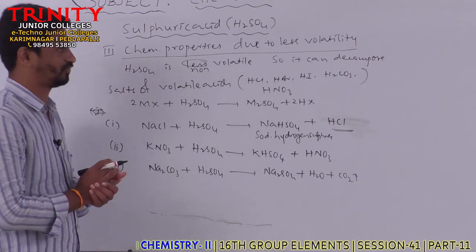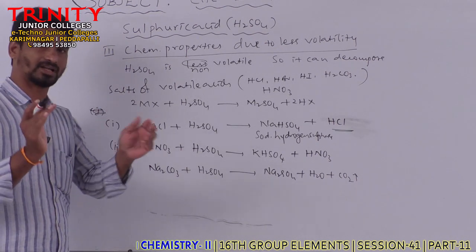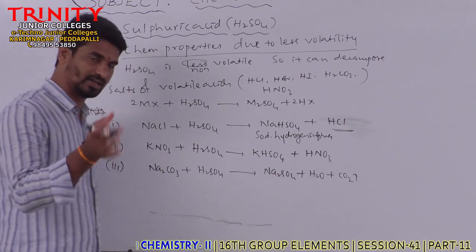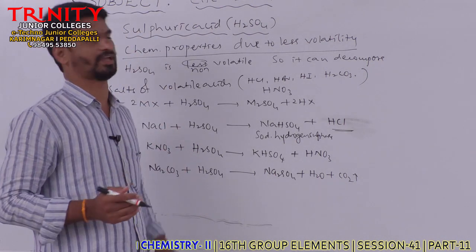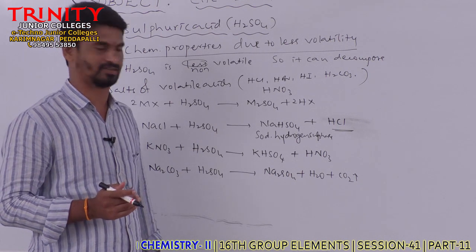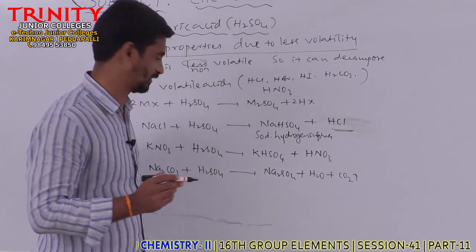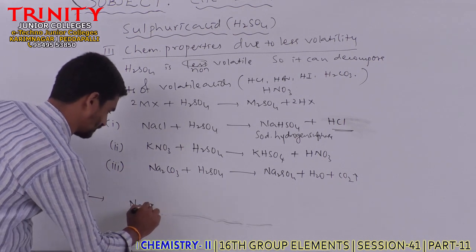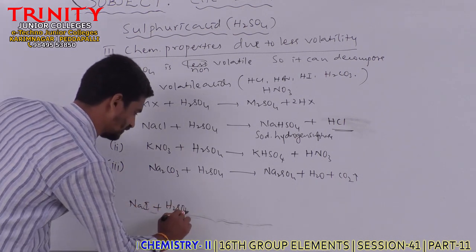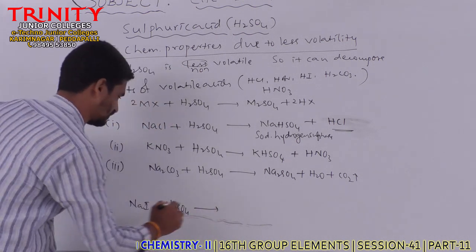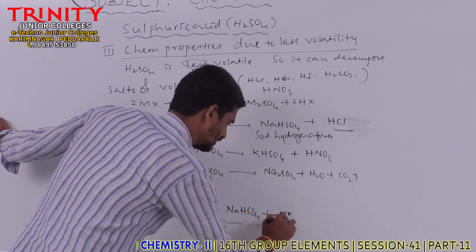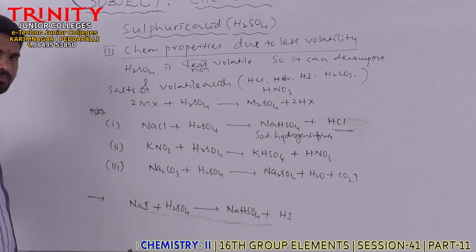But in the case of metal bromides and metal iodides treated with sulfuric acid, we would expect hydrobromic acid and hydroiodic acid. For example, when sodium iodide is treated with sulfuric acid, NaHSO4 and HI are the expected products.